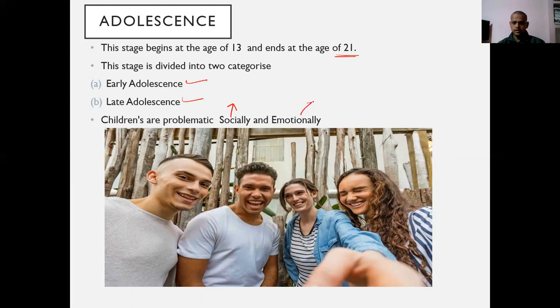And emotionally also they are disturbed. A lot of emotions come into them. They fall in love, they break up, they patch up. It becomes very difficult for them to behave themselves. Let's move ahead. Like if you can see here, the two boys and the two girls have come out, they are partying and clicking photographs. They may be discussing their lives. They will be doing a lot of things. You know what I mean? Let's move ahead.